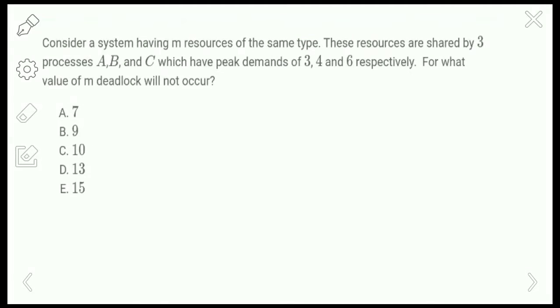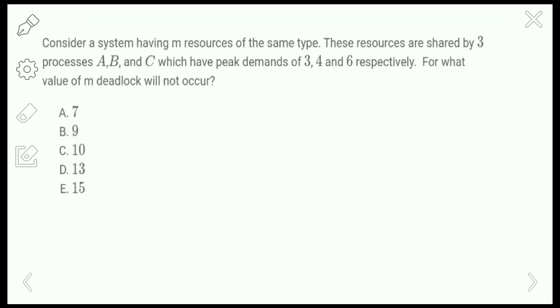In this video we are going to discuss the different questions on the concept of deadlocks in the previous GATE papers. Here we are going to see some of the questions from the previous GATE papers. So this question is asked from GATE 1993 for 2 marks. So let's go to the question.